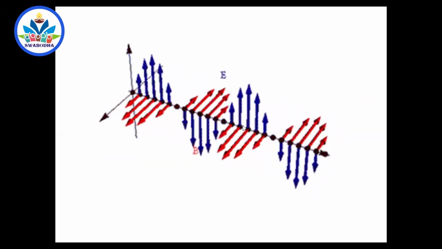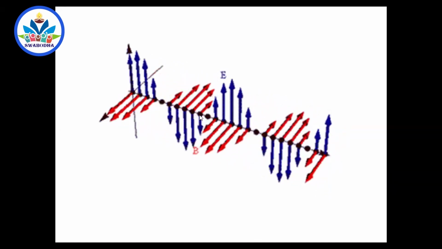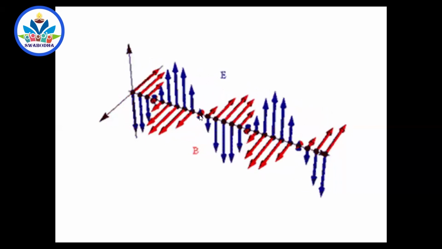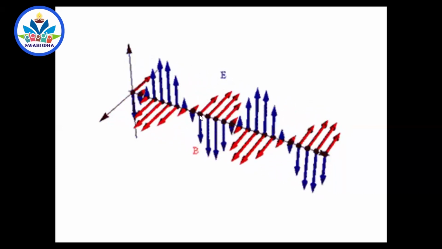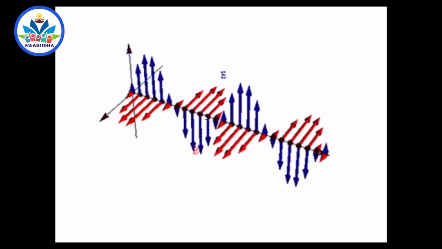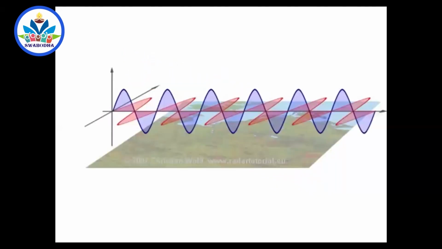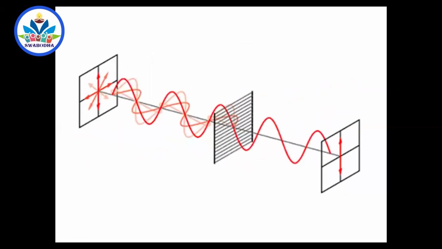At every moment at a point, suppose I hold this cursor at a particular point, now it is maximum, now it is 0, negative maximum, 0, maximum, again 0, negative, again 0, positive maximum. It keeps on changing. It is not a steady value. So this is a picture taken at a particular moment. So light can have electric and magnetic fields. I can show it here.